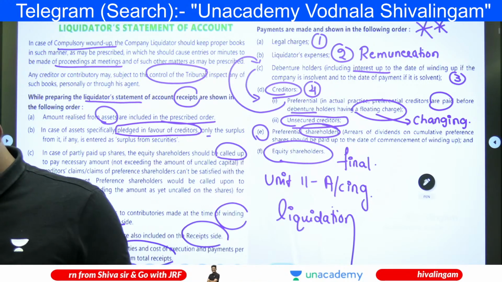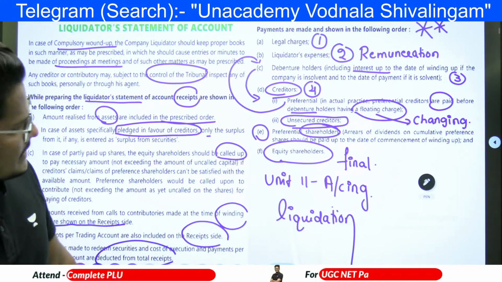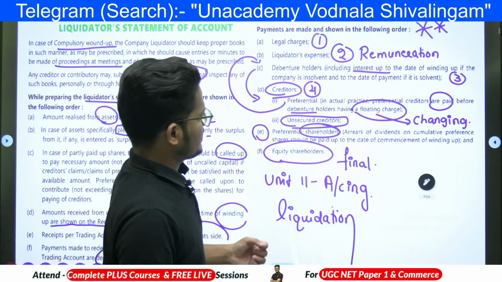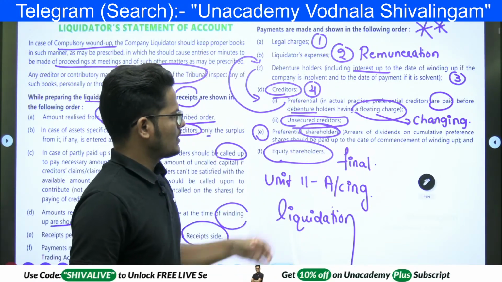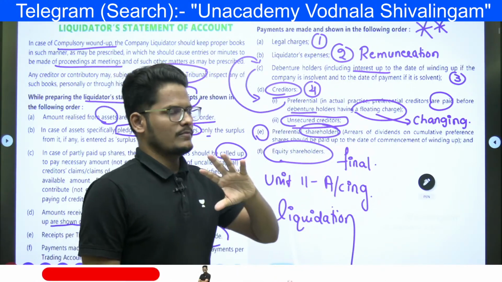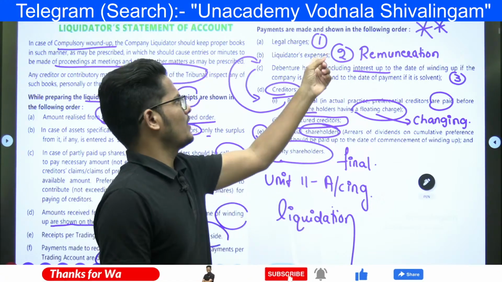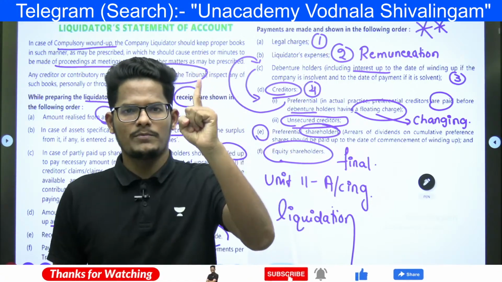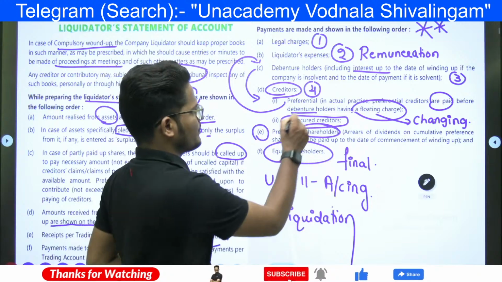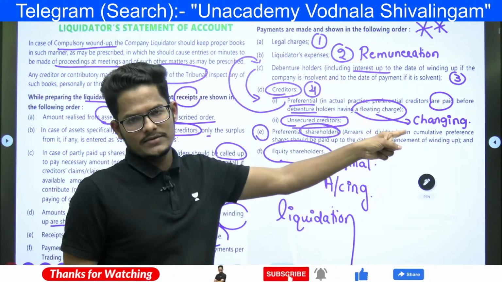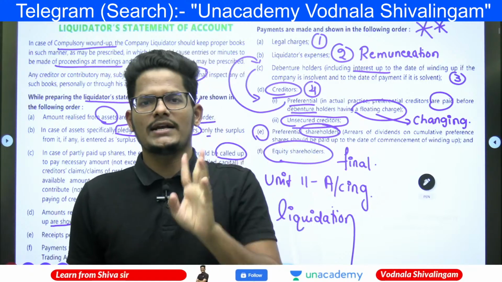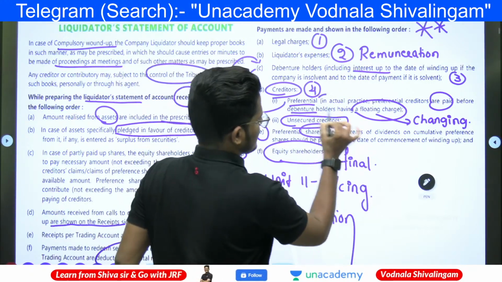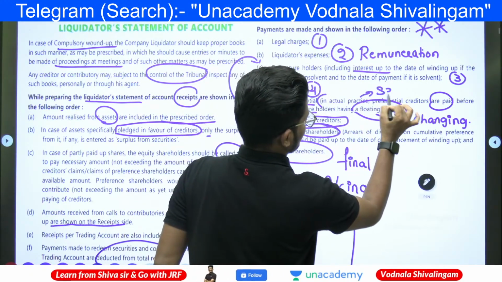Secured creditors come under point number 3. By secured creditors, they are actually on priority. Every time, if the creditor is secured, immediate first payment goes to the secured people only. That is what secured people are. Preferential creditors having a floating charge are called secured creditors. These bracketed persons are nothing but secured creditors only.